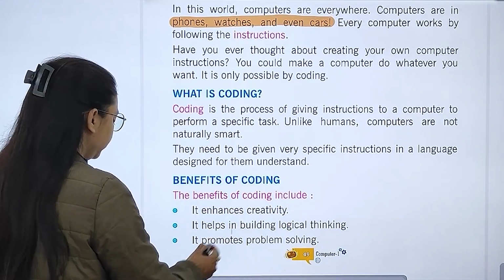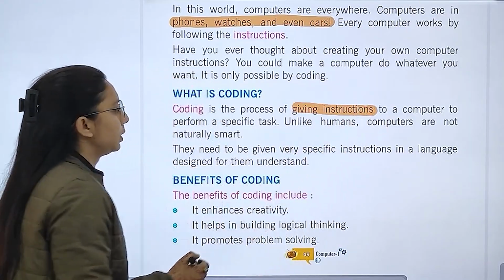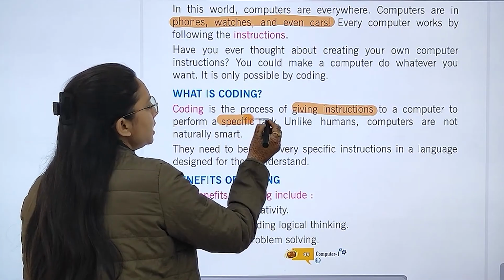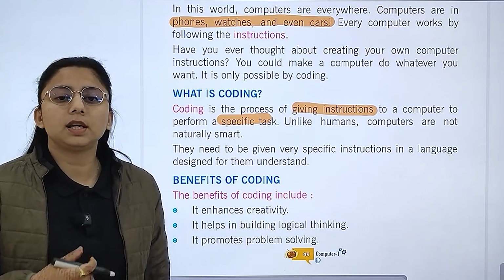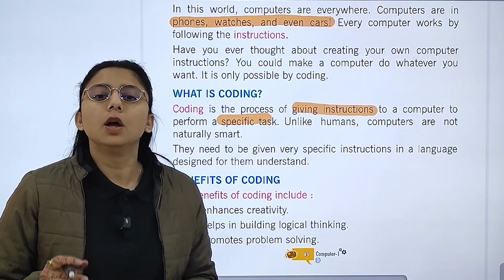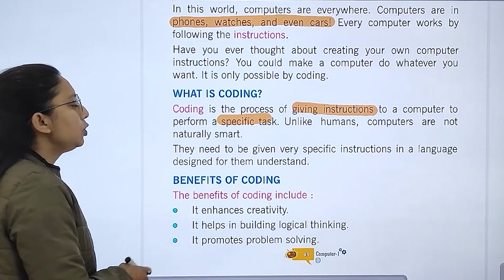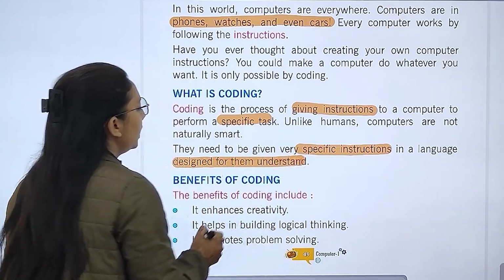So what is coding? Coding is the process of giving instructions to a computer so that it can perform a specific task. Unlike humans, computers are not naturally smart. We are naturally smart, but computers are not. We give instructions to them, so they need to be given specific instructions in a language designed for them to understand.